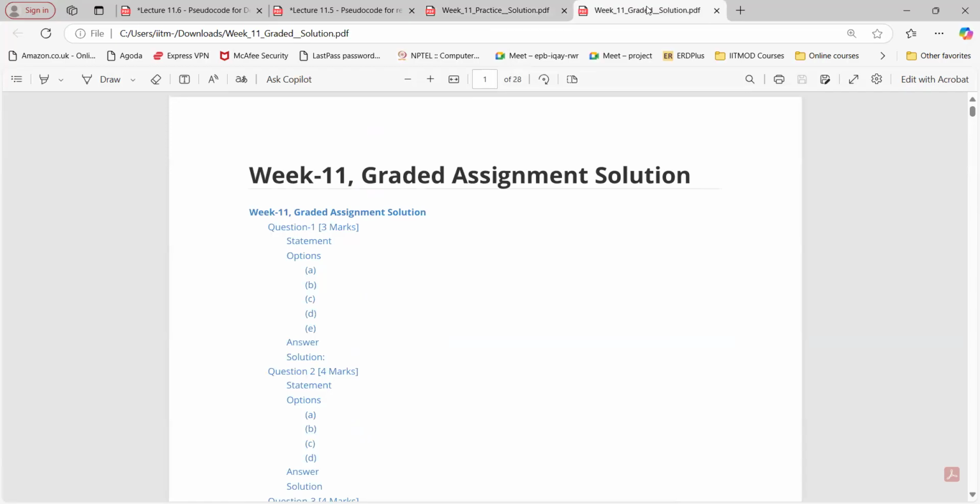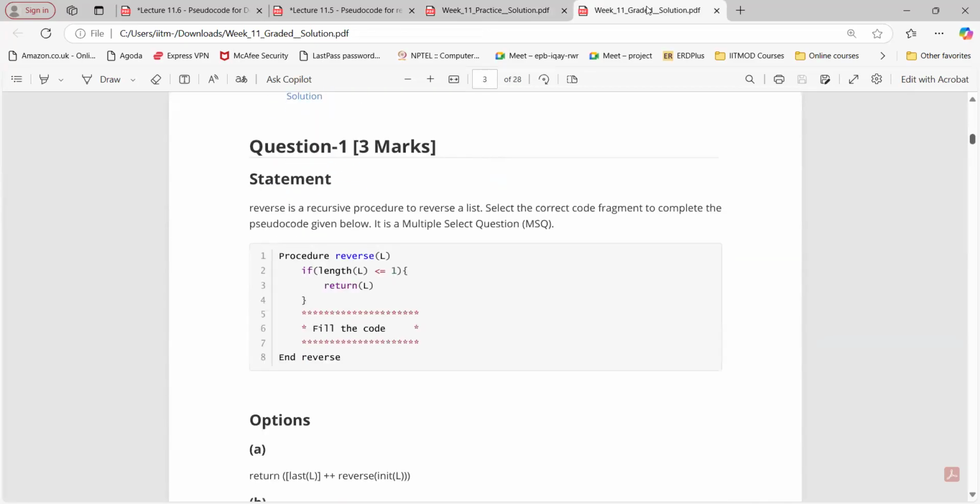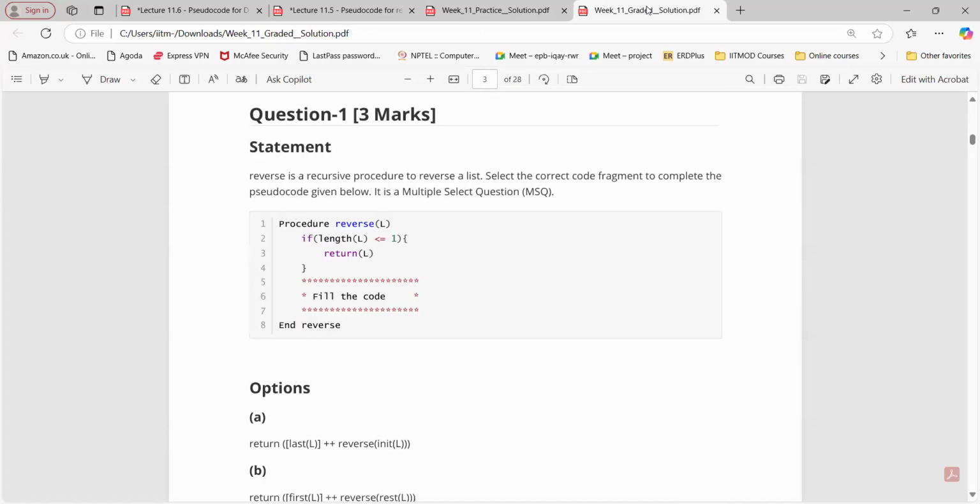Why are you uploading the graded assignment solution? Inside the week unit only you can see. Okay, I think for week 11 we have not updated. We'll do that. But for every week, inside the week unit, there is a solution. Then how can I get the graded assignment solution now? Because I need it. No, for week 11 it is not available yet, but for other weeks you can go. Just go to that particular week unit, and just scroll down. After graded assignment, we have uploaded the PDF graded assignment solution, right? For 10 you can see. 11 we have not uploaded it. We'll release.